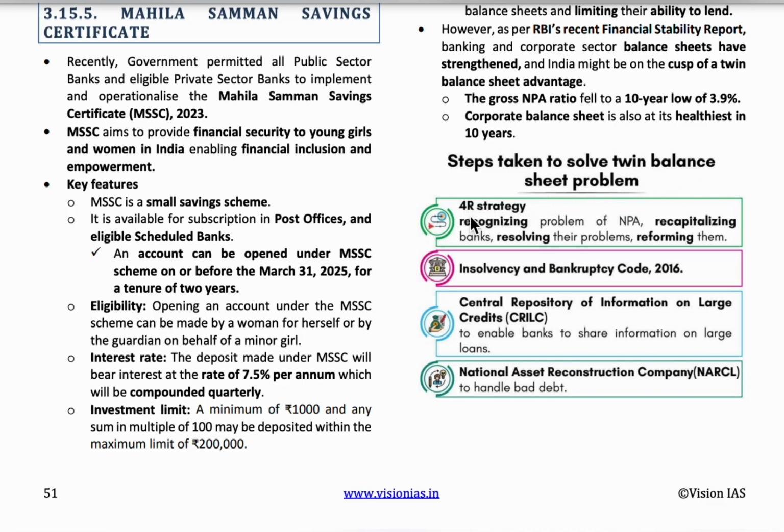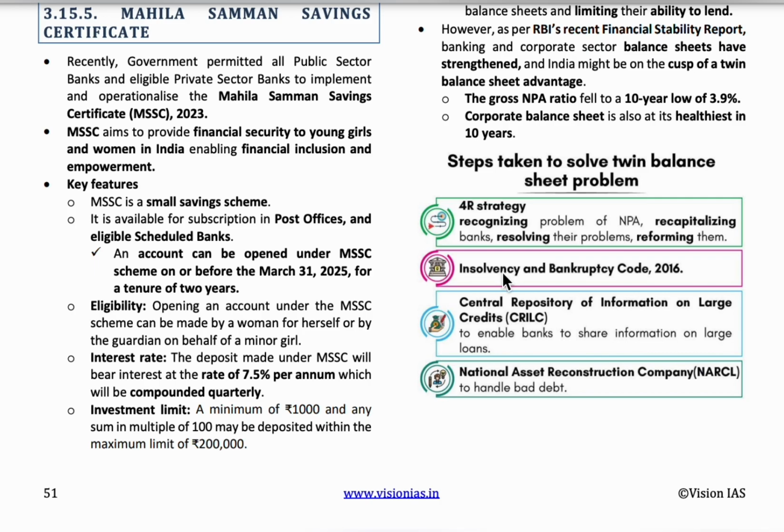There is the 4R strategy, that is, recognizing the problem of non-performing assets. Non-performing assets means recognizing the companies or organizations which are not paying back the taken loan. Next is recapitalizing. If the banks or the companies are unable to pay the loans back due to losses, then the banks will recapitalize them so that they can improve in business and gain the capability to pay back the loan amount. So recapitalizing, then resolving their problems, and then reforming them. This is the 4R strategy.